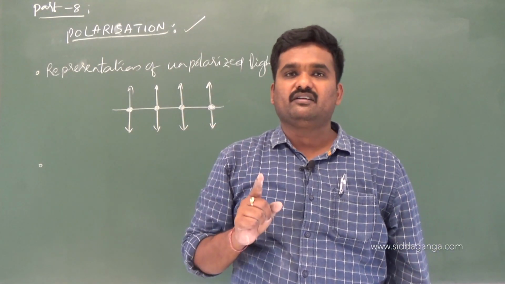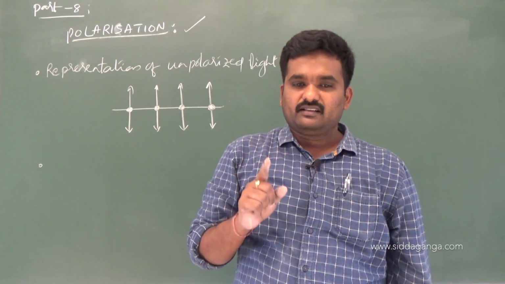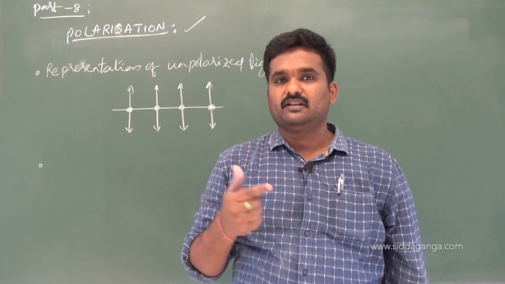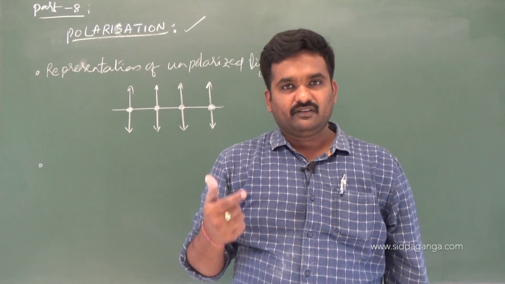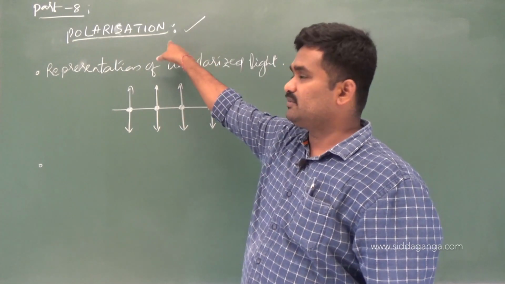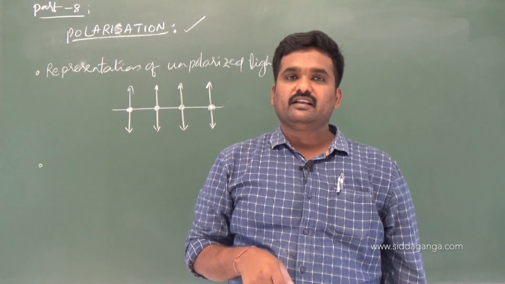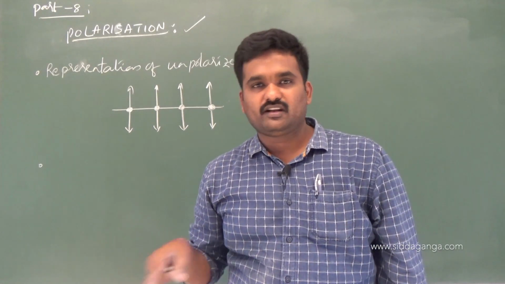Polarization is the phenomenon of making particles of the medium vibrate confined to a single plane. Vibration of particles of a medium are confined to a single plane for a light, right? So then the light is said to be polarized light, and that method of converting an unpolarized light to polarized light we call polarization.